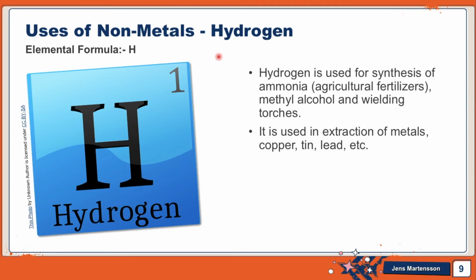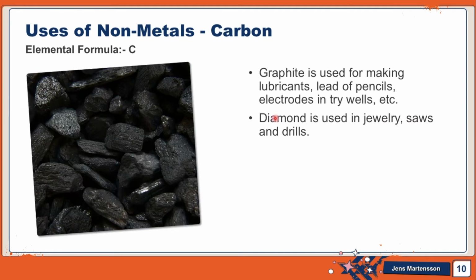Let's see the uses of non-metals now. Hydrogen. Hydrogen is used for synthesis of ammonia, which is used in agriculture fertilizers, methyl alcohol, and welding torches. It is also used in extraction of metals like tin, copper, and lead.